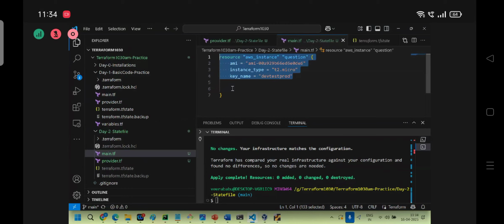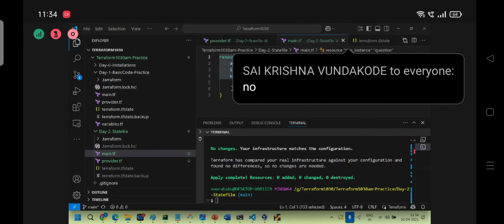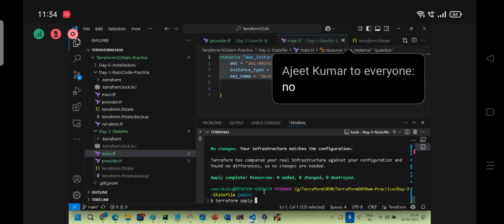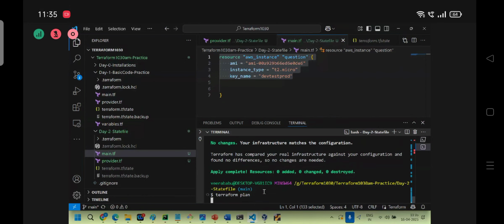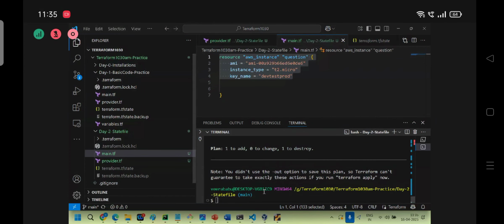If the possibilities are there in the cloud, Terraform possibilities are also there. Are you going to attach the key directly to the instance? Let's see what Terraform plan will say. Destroy and create.